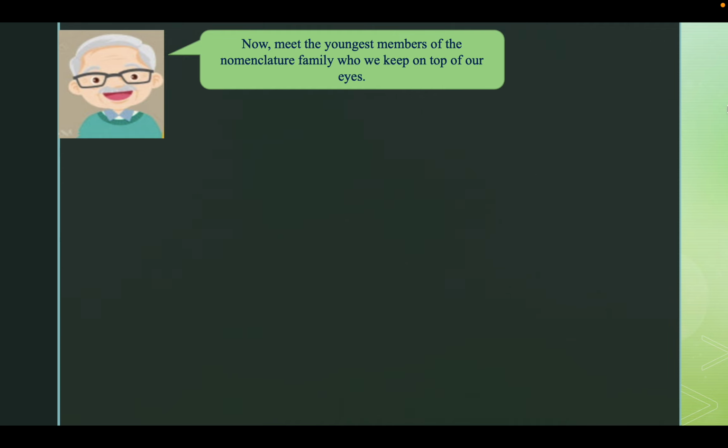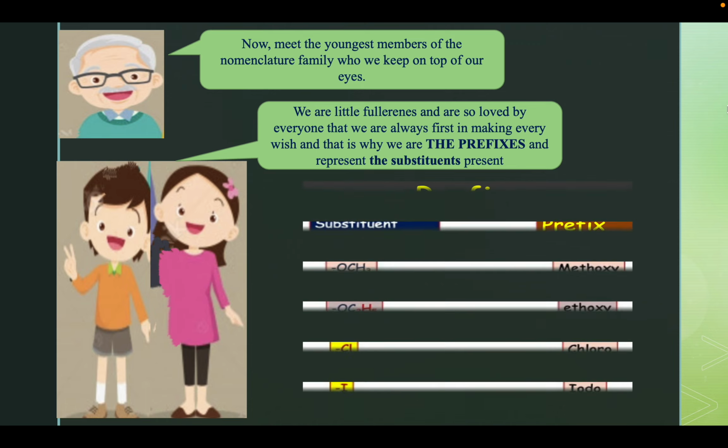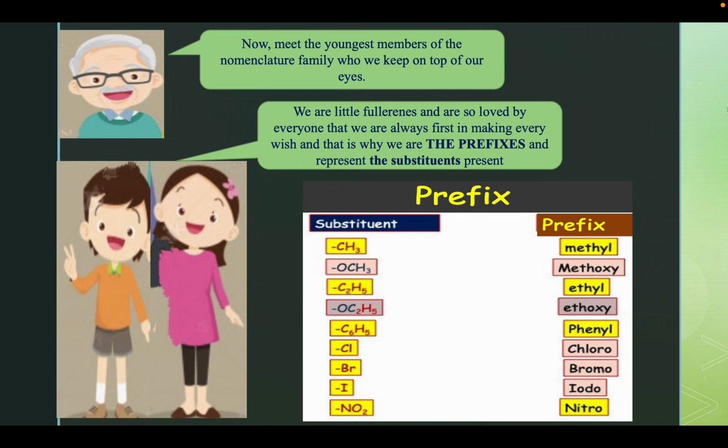Now meet the youngest members of the nomenclature family, who we keep on top of our eyes. Hey everyone, we are the little fullerenes and so loved by everyone that we are always first in making every wish, and that is why we are the prefixes and represent the substituents present. For example, if the substituent is CH3, our name becomes methyl. For Cl, our name becomes chloro, and this is a list of commonly used prefixes and their names.